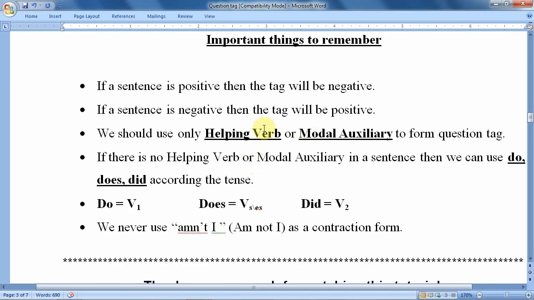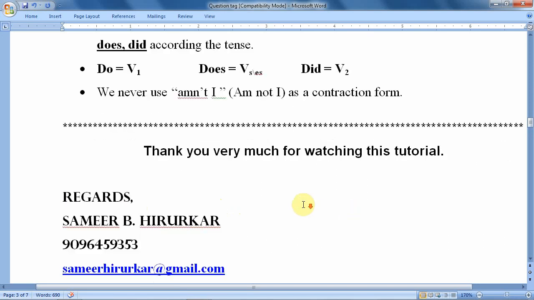These important things are also important. If the sentence is positive, then the tag will be negative. If a sentence is negative, then the tag will be positive. If there is a helping verb or modal auxiliary, then we should form a tag with the same. If there is no helping verb or modal auxiliary, then go with the main verb, and according to the tense: if we have V1, then do; for V6 we have does; and for V2, did.